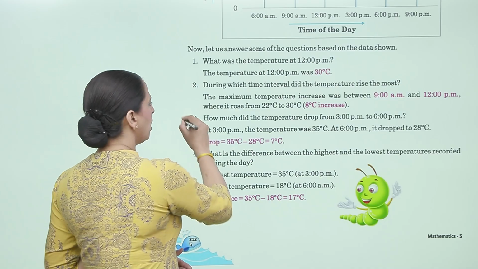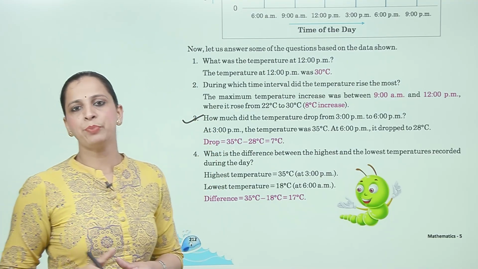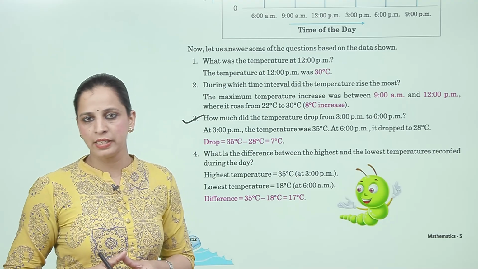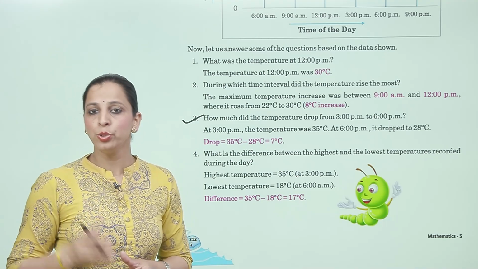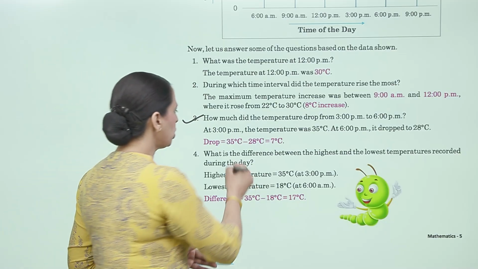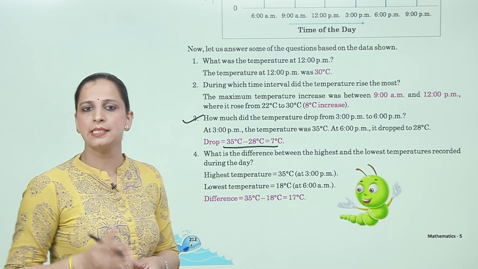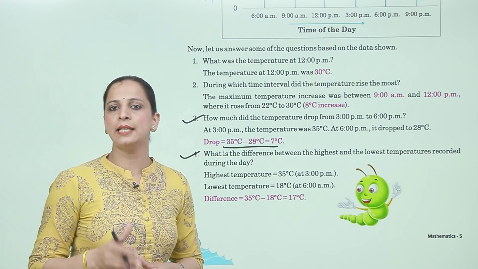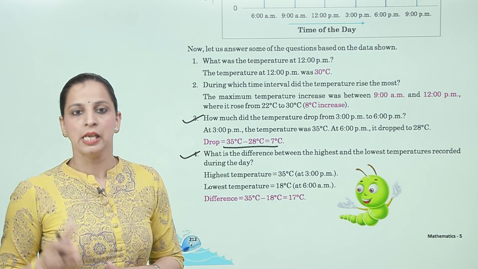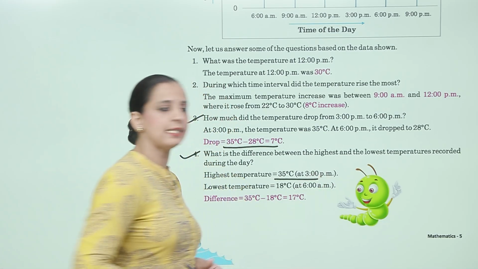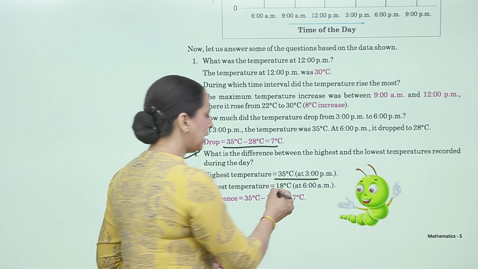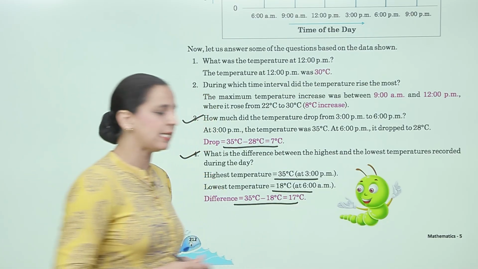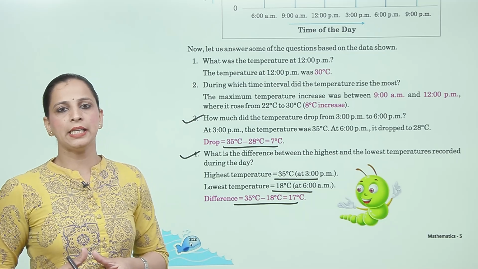Next, third is, how much did the temperature drop from 3 pm to 6 pm? At 3 pm the temperature was 35 degrees Celsius. At 6 pm it dropped to 28 degrees Celsius. So drop is equal to 35 degrees Celsius minus 28 degrees Celsius, is 7 degrees Celsius. Now fourth, what is the difference between the highest and the lowest temperature recorded during the day? Highest temperature is 35 degrees Celsius at 3 pm. Lowest temperature is 18 degrees Celsius at 6 am. So difference is 35 degrees Celsius minus 18 degrees Celsius, equal to 17 degrees Celsius.